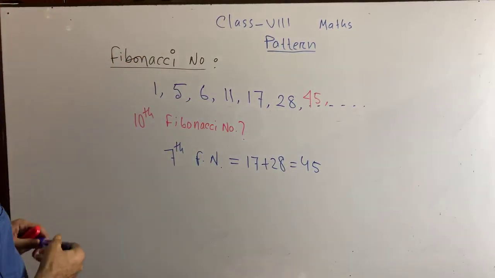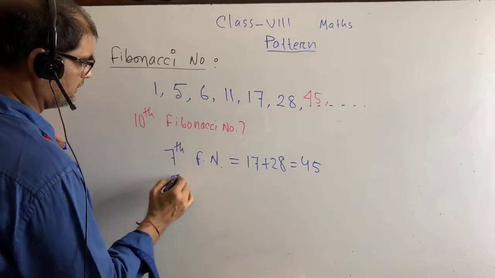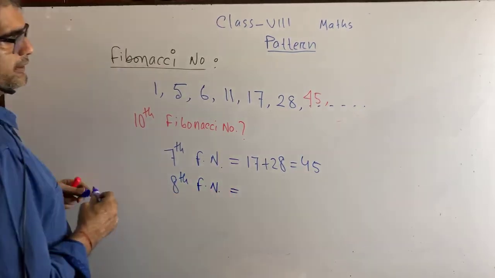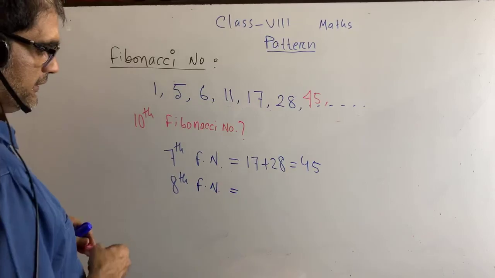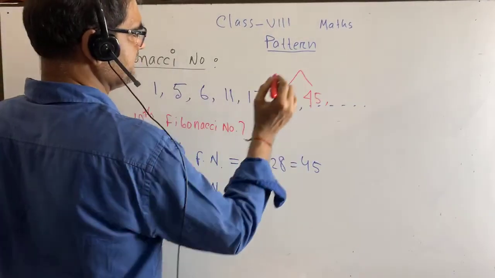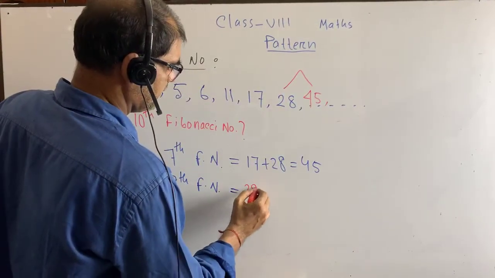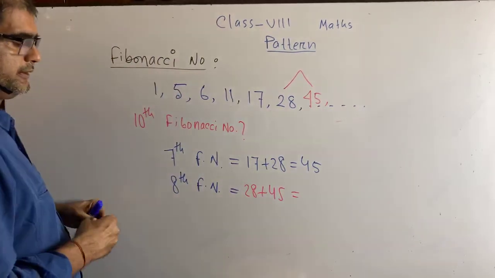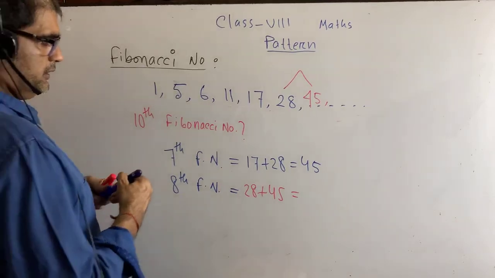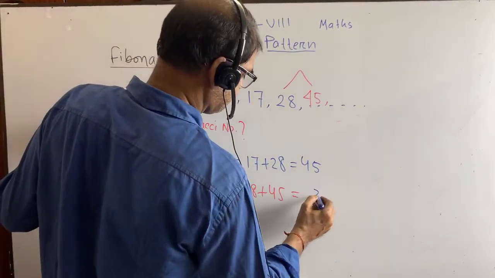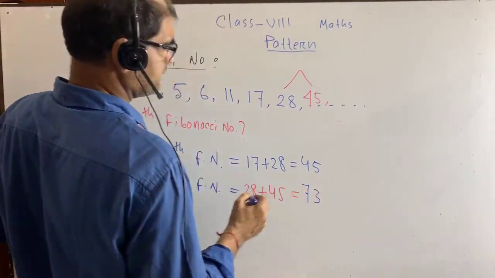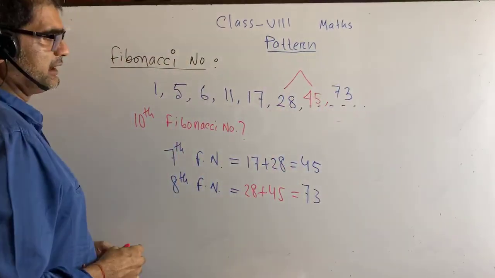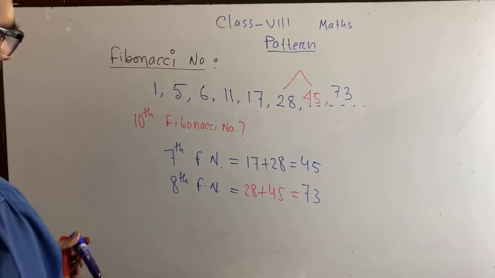Then our 8th Fibonacci number will be, you see this and this, that is 28 plus 45 is equal to what? 73. So we have our 8th number as 73.